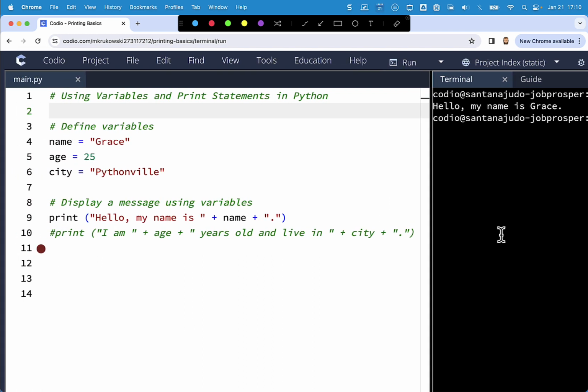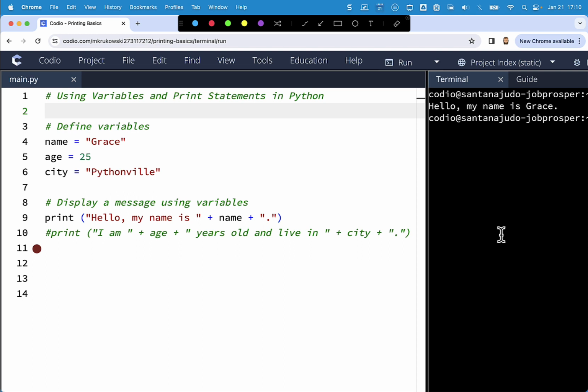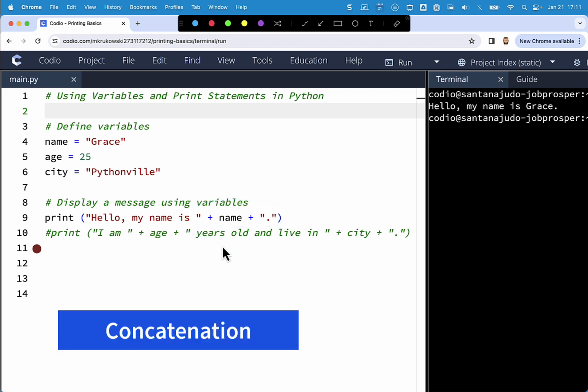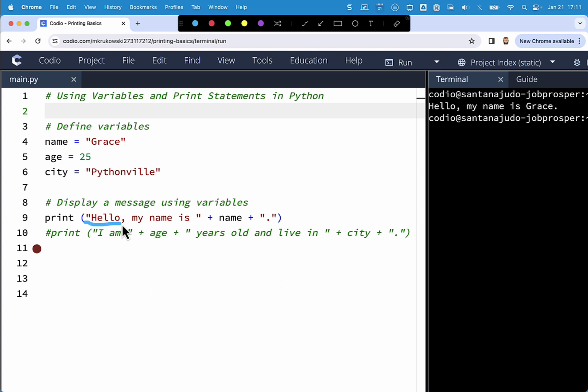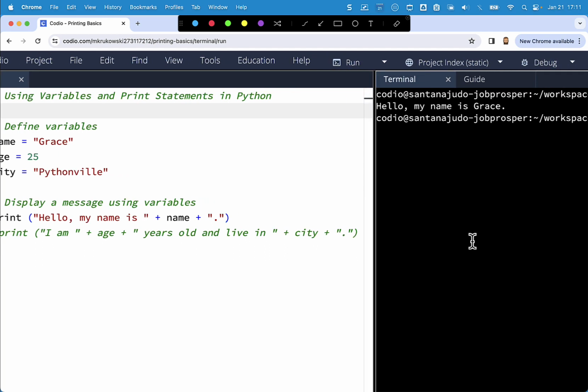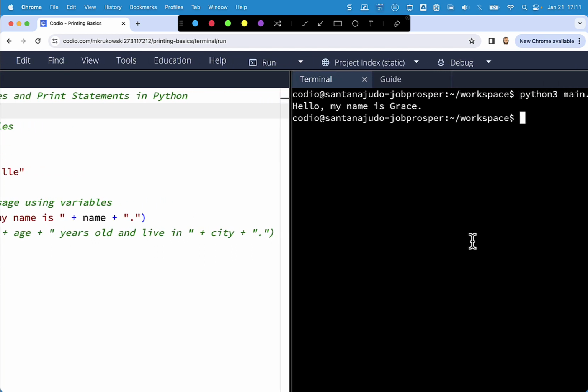So again, we take a look at the code. To better understand this particular method, this part right here is referred to as concatenation. With the plus symbols here, I'm adding the particular components. So here is my string value, this is my variable, and then I'm adding that individual period at the end. So when it all gets executed, everything merges together, concatenates, to something like this.